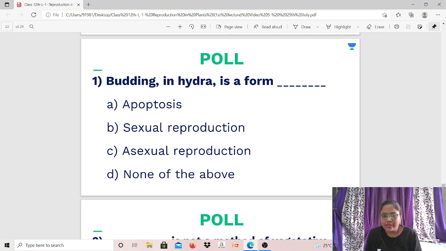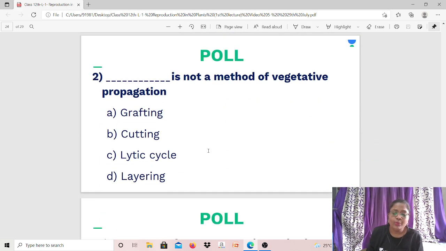Budding in Hydra is a form of dash. Apoptosis, sexual reproduction, asexual reproduction, none of the above. Of course, in today's lecture, if you have heard it carefully, I had spoken about it. Hydra is an aquatic animal, and budding is seen in it. Of course, it's an asexual reproduction. So C is the answer. Moving further, dash is not a method of vegetative propagation.